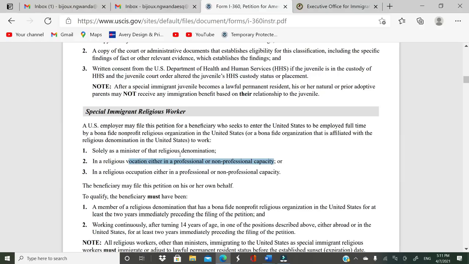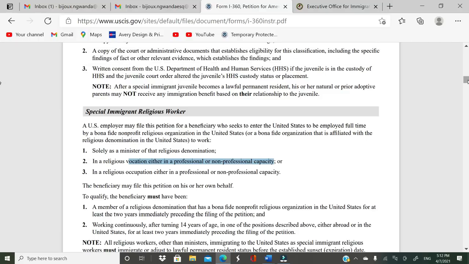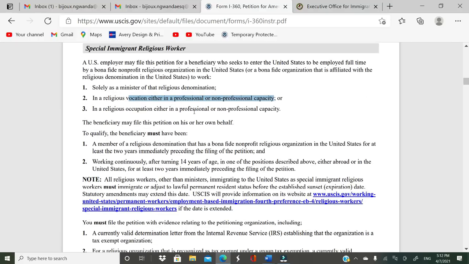So basically, this one is the church as the one that can file for you this special immigrant religious worker petition, and then they have to file for you the form I-360, and they have to have those other requirements met as well.